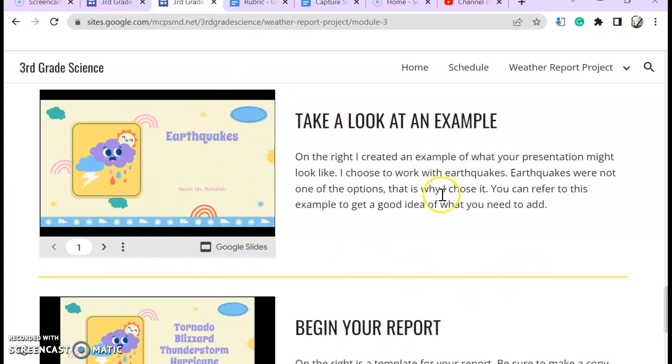So this is just an example of what your presentation might look like. If you notice, I chose to work with earthquakes, and earthquakes was not one of the options that you were allowed to choose. And I chose that option because I didn't want to give away anything. I didn't want to do the project for you. So that's why I chose to do earthquakes.